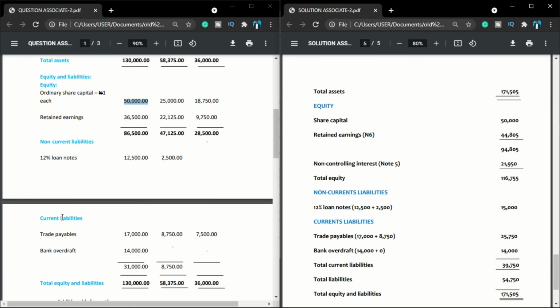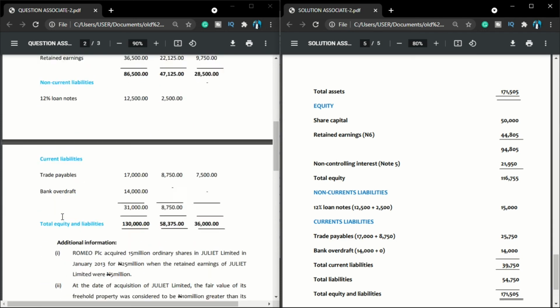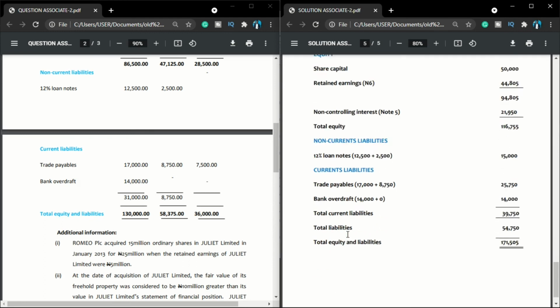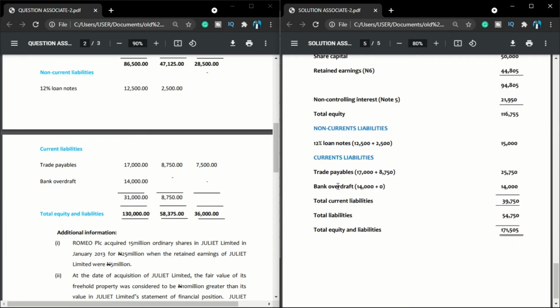The next thing I go to is my current liabilities. The first thing I have is my trade payables. For my trade payables, I have 17,000 and I have 8,750. So I'll come here, 17,000, 8,750, giving me a total trade payable of 25,750. After trade payable, the next thing is bank overdraft.